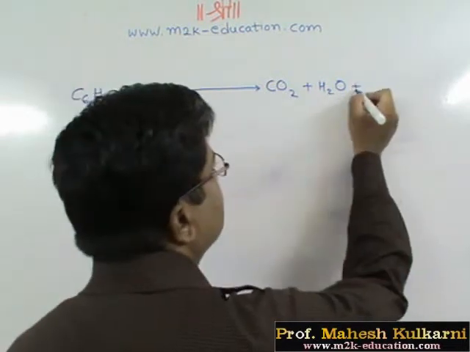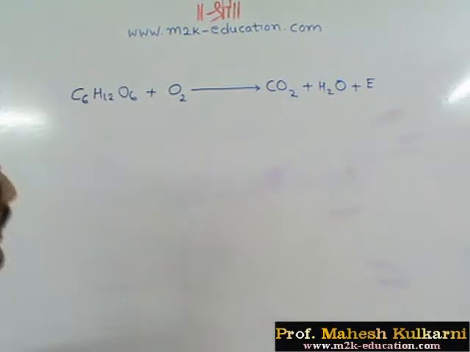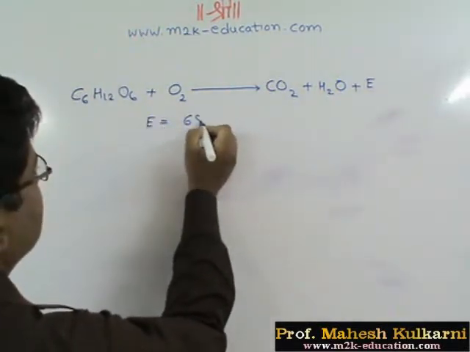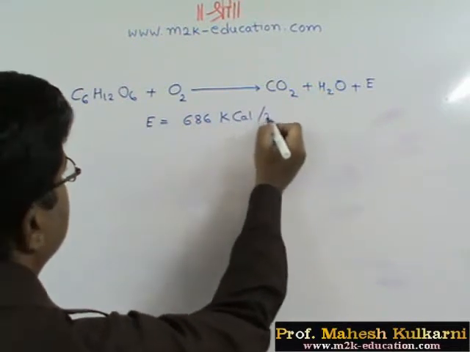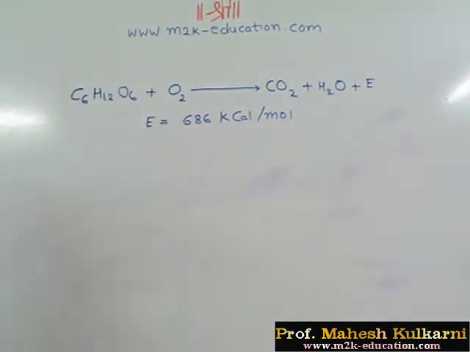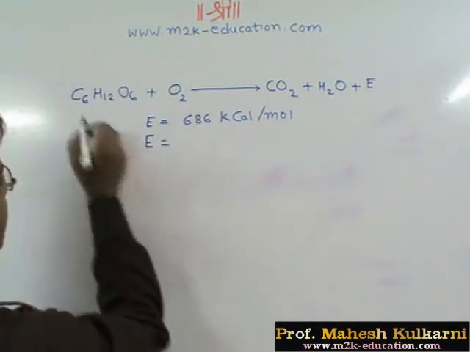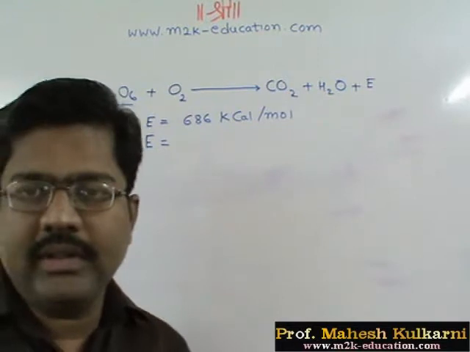Of course, the energy released in this process is equal to 686 kilocalorie per mole, or from one molecule. So if I am burning only one molecule, this part is discussed in photosynthesis.